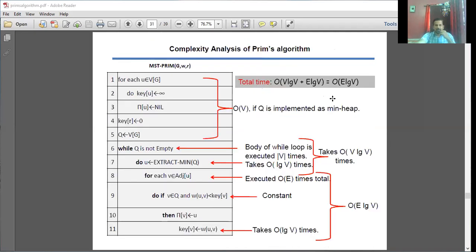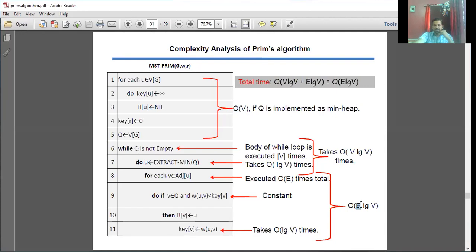To explain this, even if I want to do the analysis, right? In the initialization part, I'm traversing among your n number of vertices, so big O of V, if Q is implemented as a minimum heap. And then while Q is not empty, here I'm considering all the vertices and plus its edges.